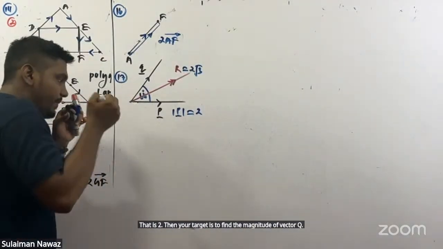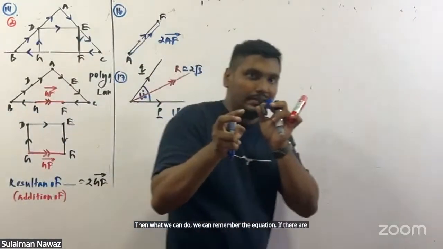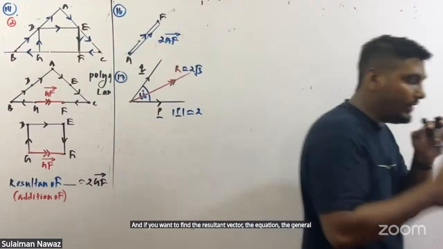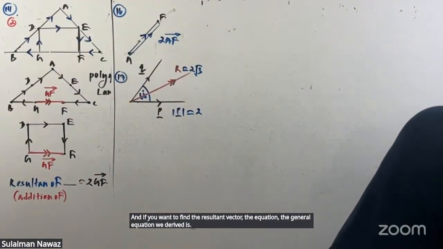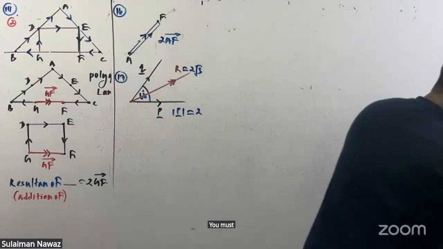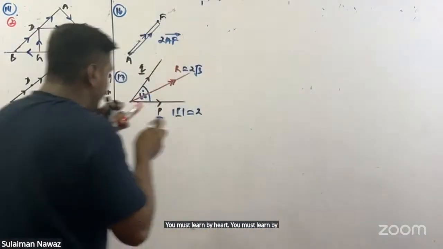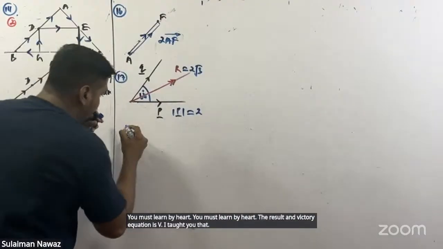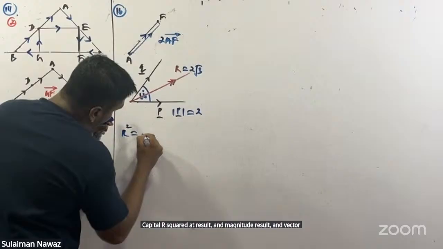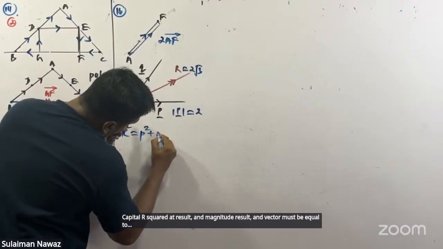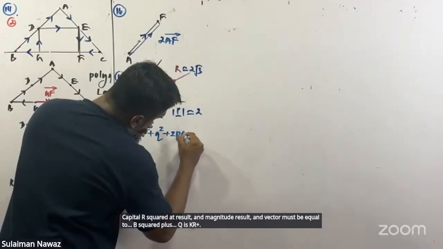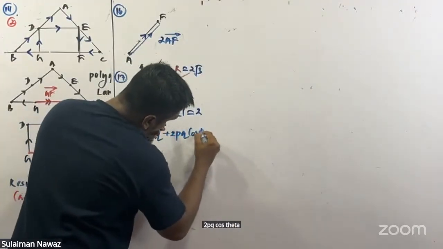Then your target is to find the magnitude of vector Q. We can remember the equation. If there are two vectors and you want to find the resultant vector, the general equation we derived is R squared equals P squared plus Q squared plus 2 PQ cos theta. You must learn it by heart.